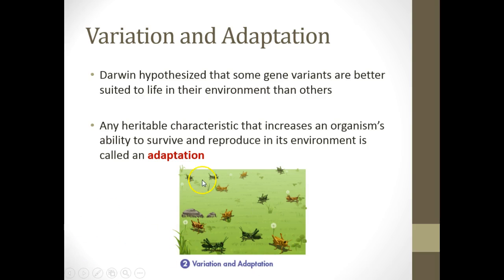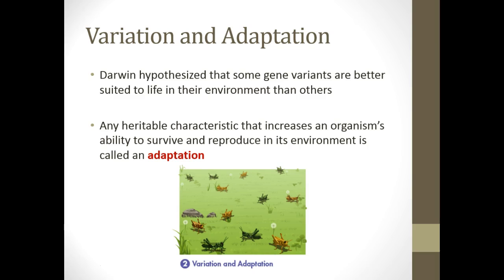So at some point we have some type of variation that occurred between the grasshoppers, the brown and the green, and the green ones are a little bit harder to see than the brown ones. So maybe that was an adaptation, or some type of gene variation that had to happen in order for the grasshopper to be better suited for life.